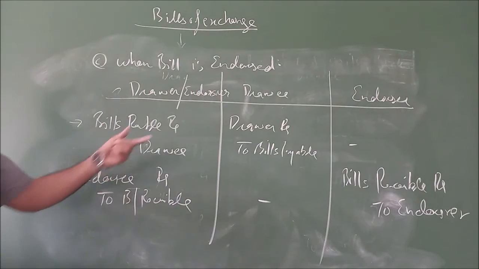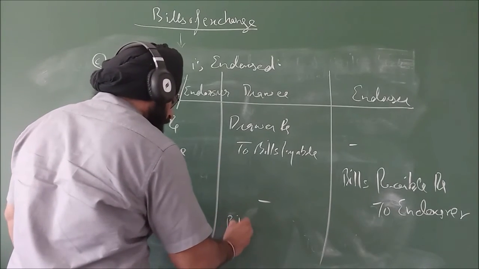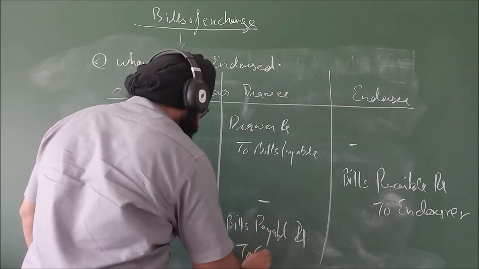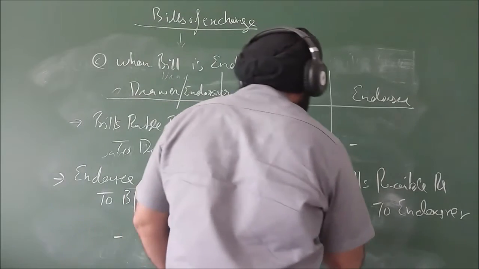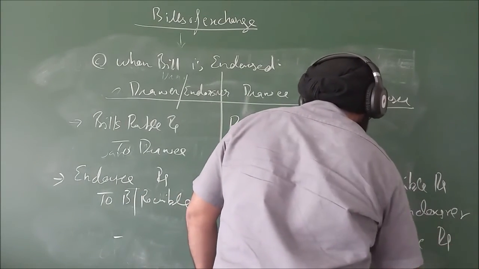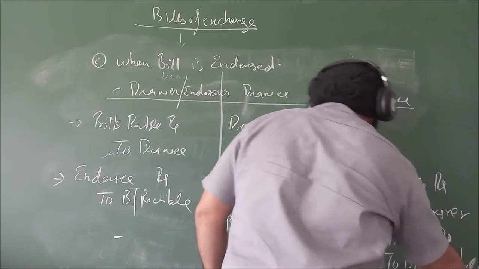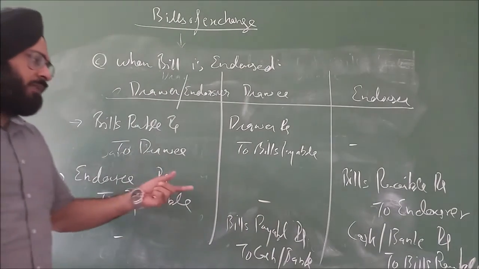He has received BR from the endorser. Now on maturity, the amount will be paid to him. He will receive the amount, and he will write the entry: cash or bank debit to BR.